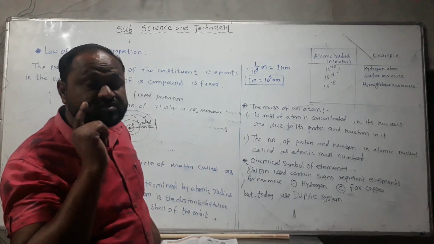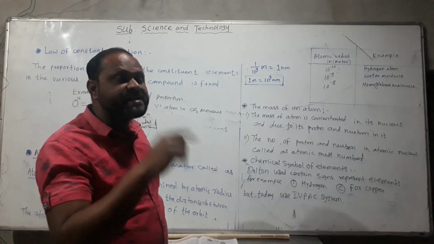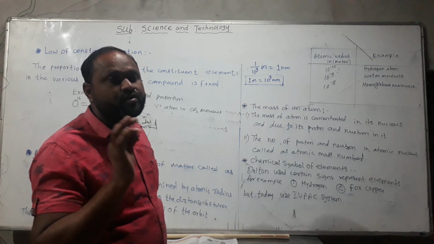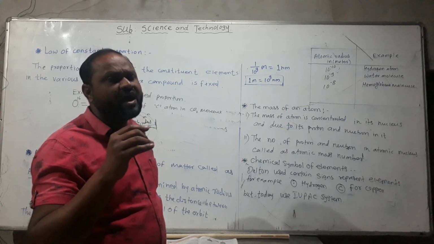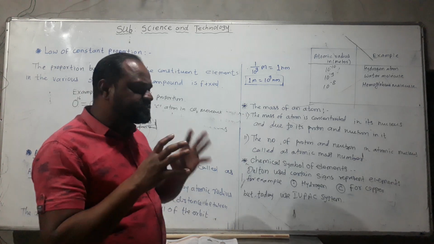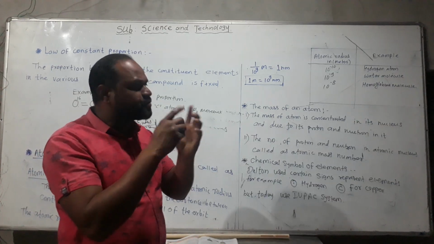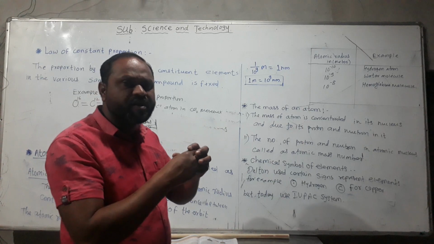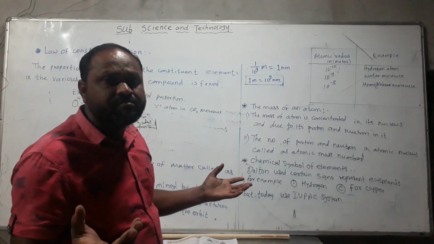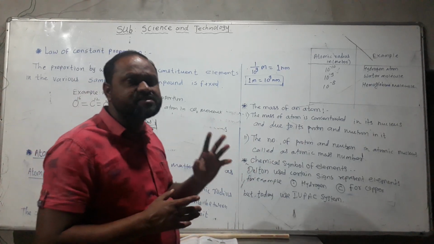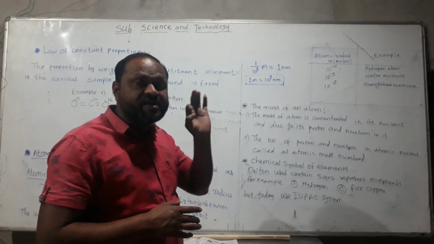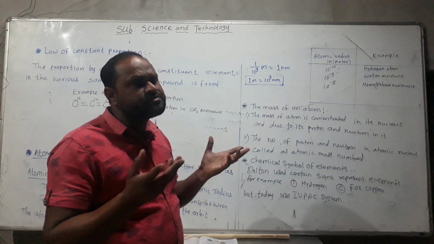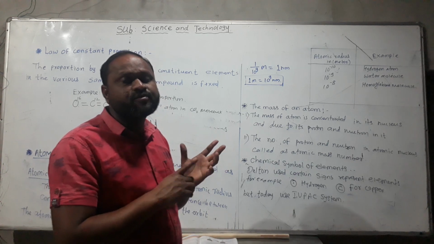परंतु त्या न्यूक्लियस मध्ये which particles are present? Proton and neutron. Proton is positively charged, and the symbol of proton is P, positive, and neutron is chargeless. Inside nucleus are present proton and neutron. The sum of proton and neutron is called the atomic mass number. In simple way, whole mass is concentrated inside the nucleus, and inside nucleus two particles are there, proton and neutron.